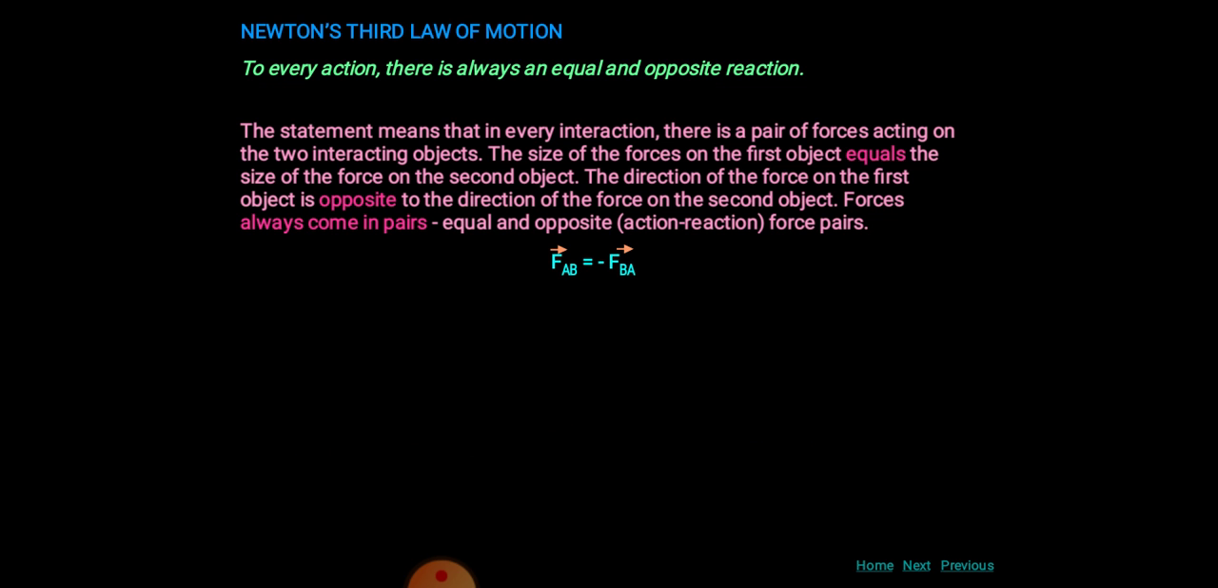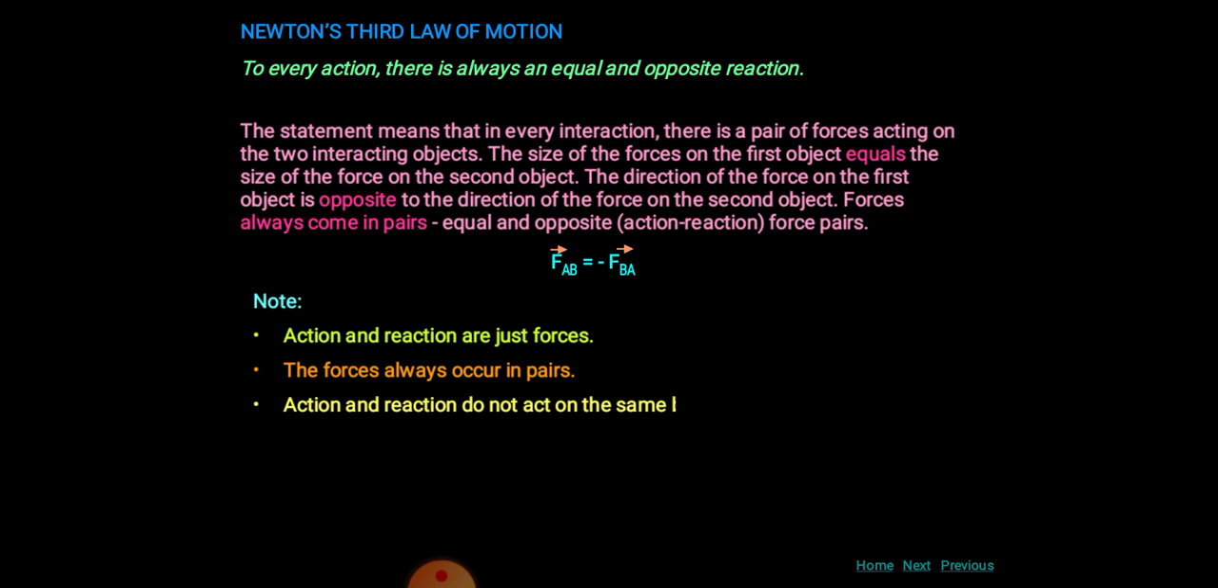And the formula is F_AB is equal to minus F_BA, according to the statement, for every action there is an equal and opposite reaction. Now let us try to understand some characteristics of it. The first is that action and reaction are just forces. Next, the forces always occur in pairs, and the action and reaction do not act on the same body.